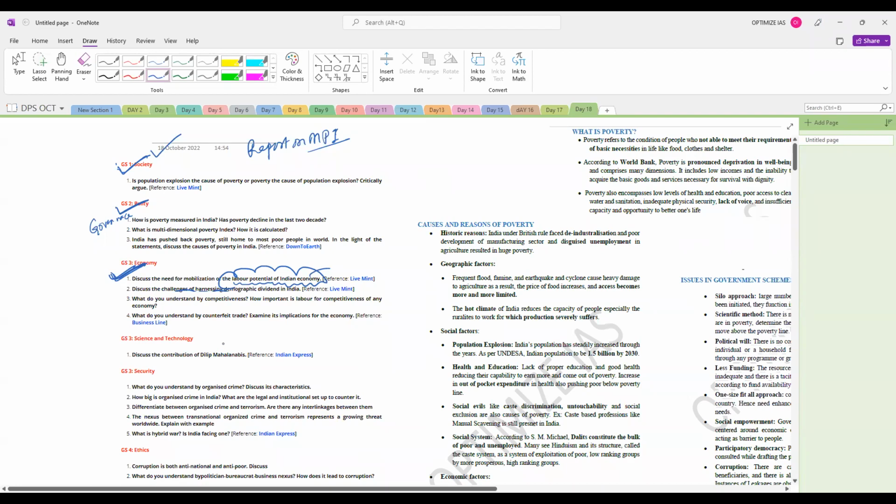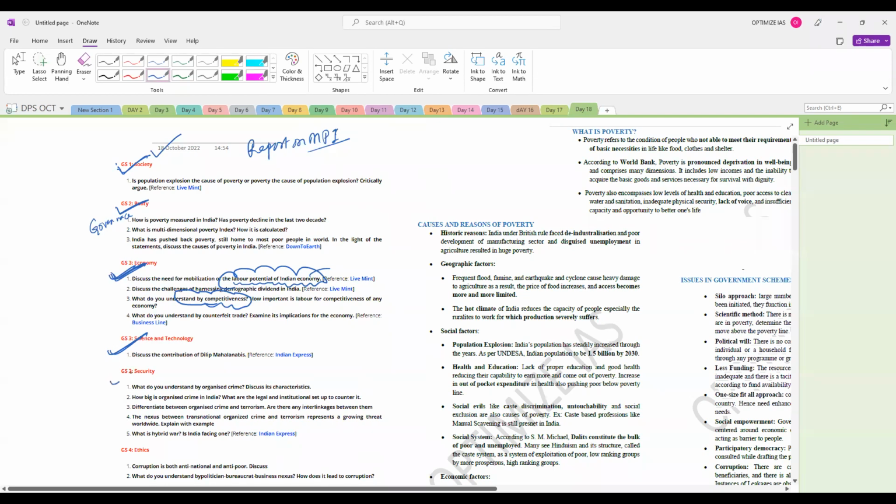Next, in science and tech, we have one topic today, where the contribution of Indian scientists is discussed. You must be knowing that Mr. Dilip Mahalanobis has passed away. So we'll see his contribution.